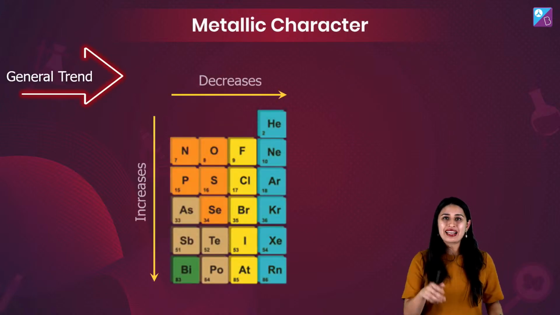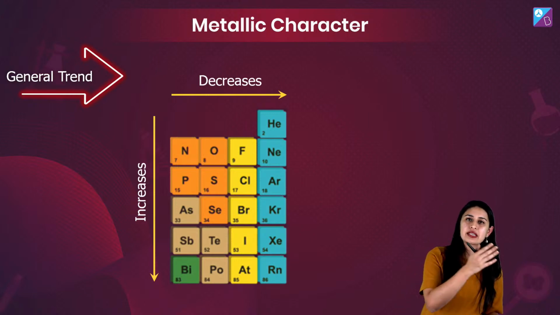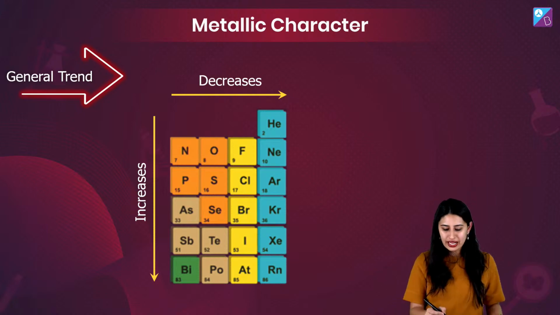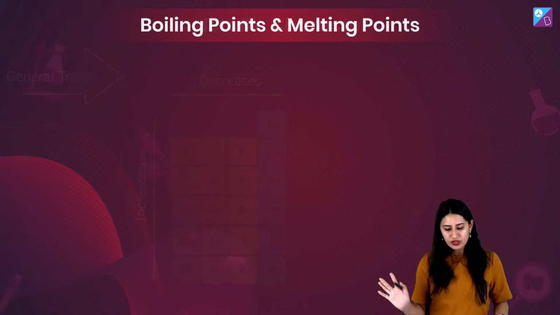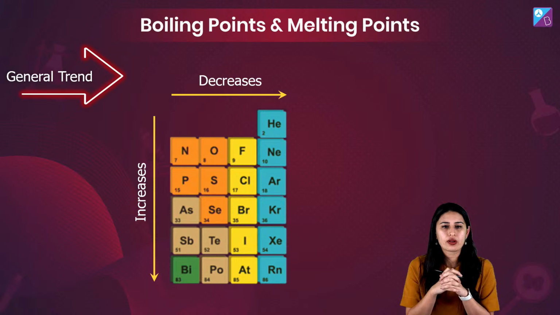Now let's talk about metallic character. Of course, as we move down the group, metallic character increases. As we go along the period, the metallic character decreases. The non-metallic character rather increases, right? So this everybody knows. Now let me come here. Okay?